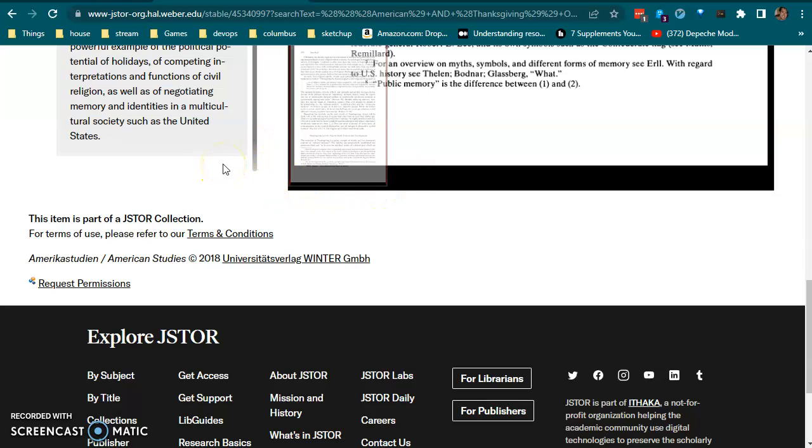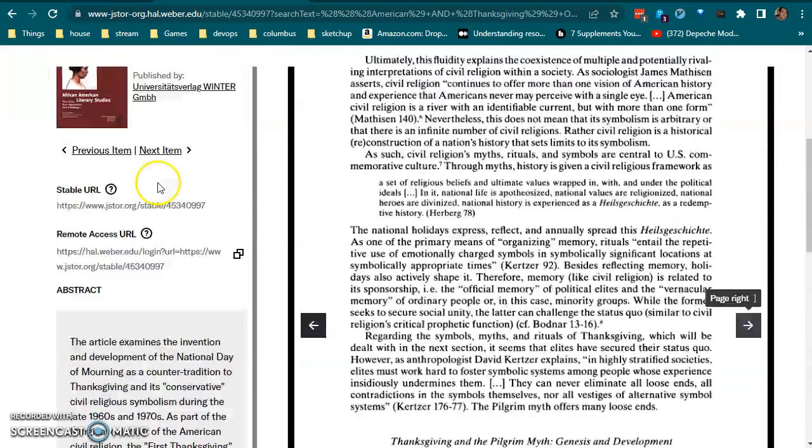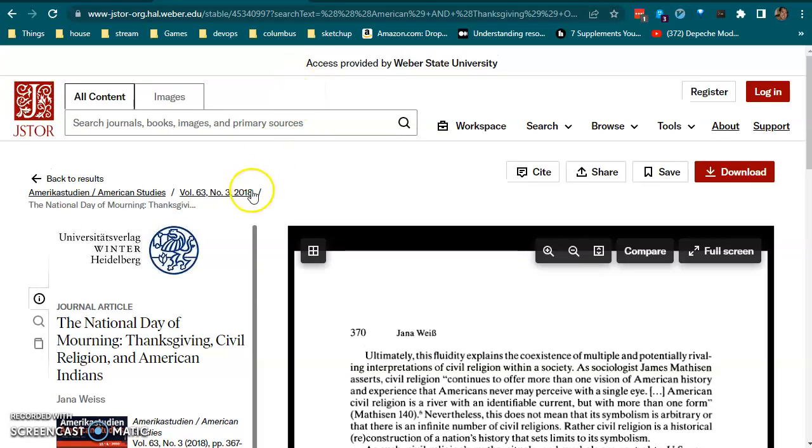So next, what I want to do is just make sure that the publication date is within the date range that I selected, which was 2000 to 2022. And it looks like this one is 2018, which is perfect.